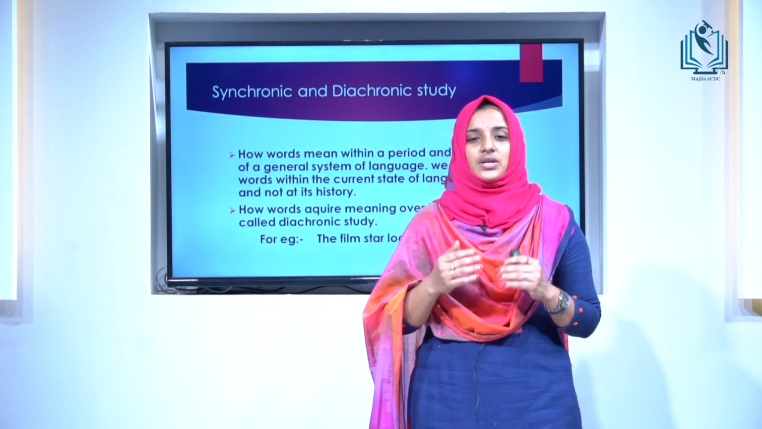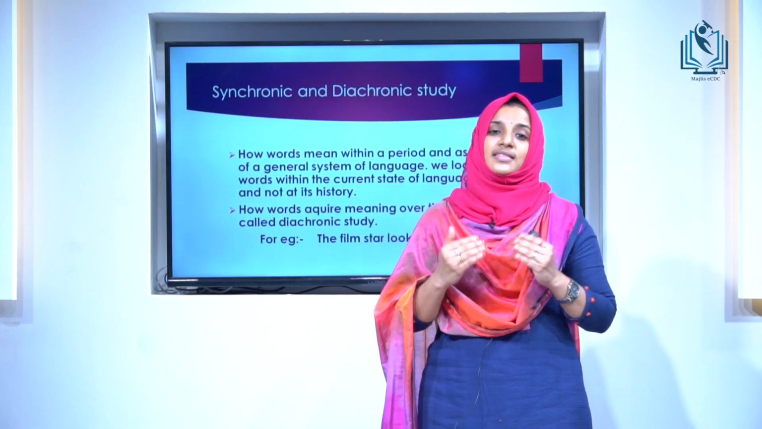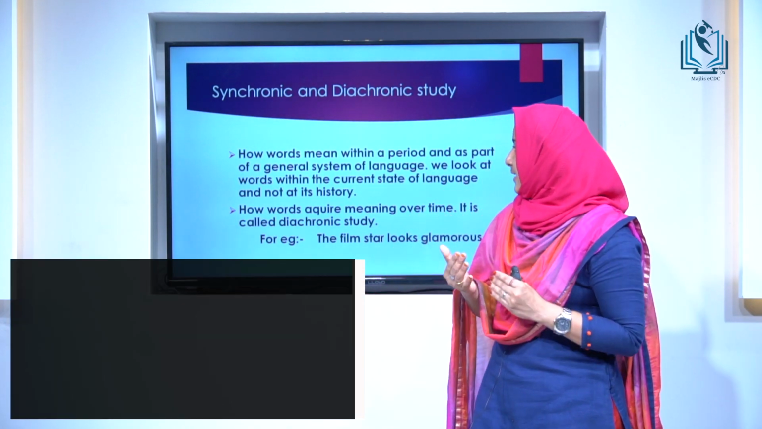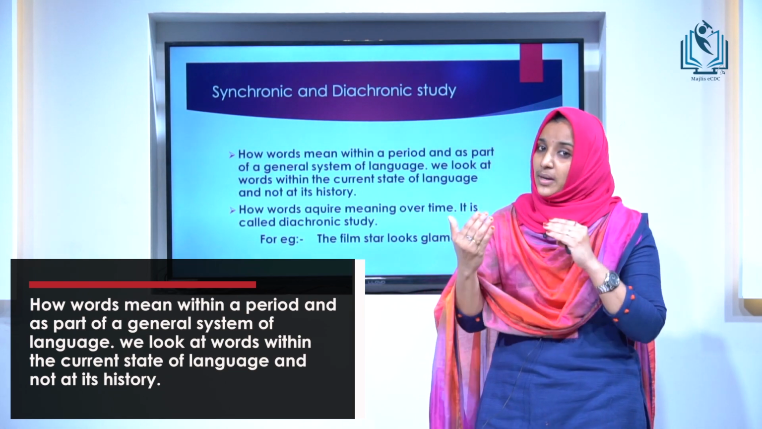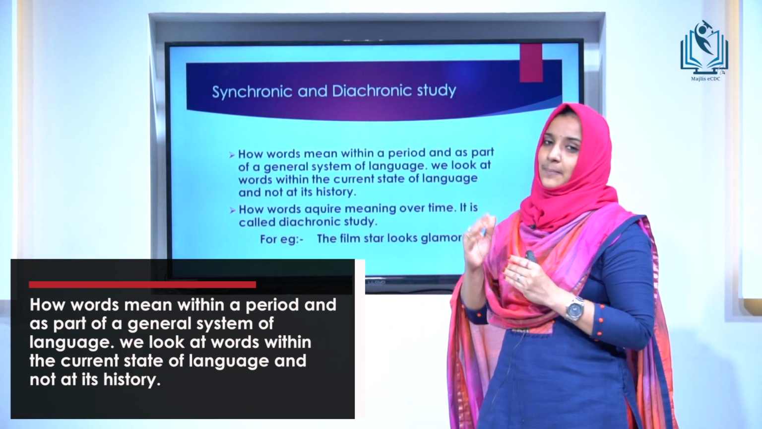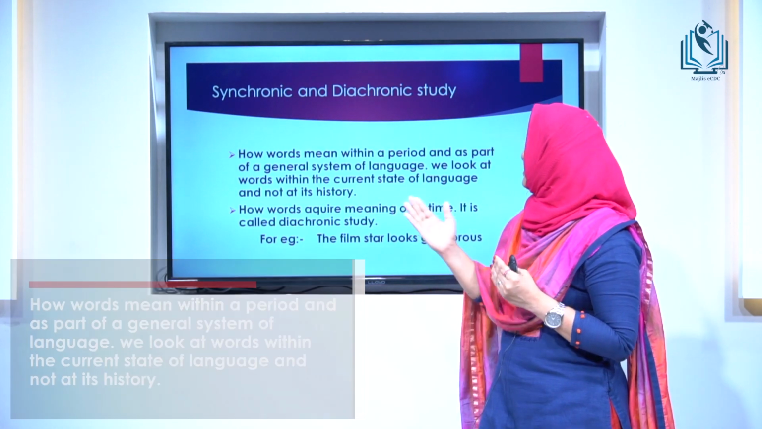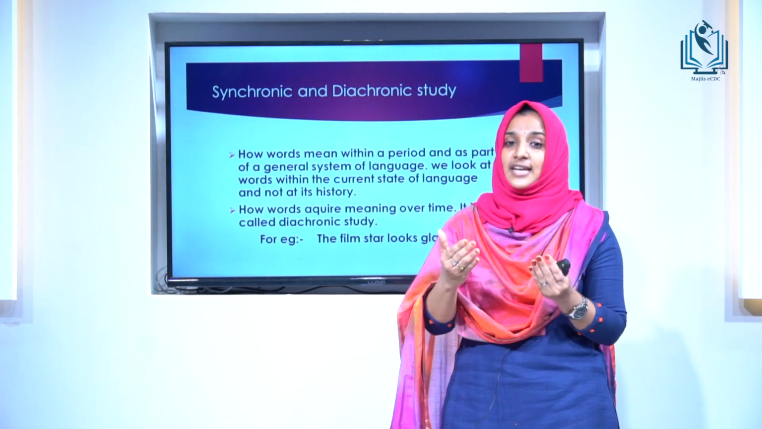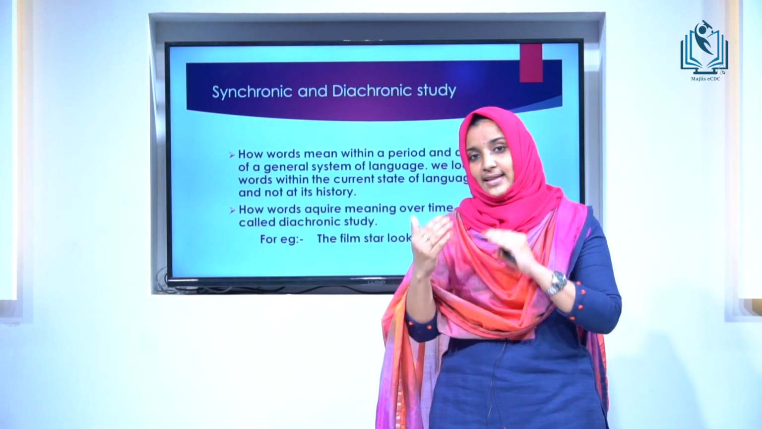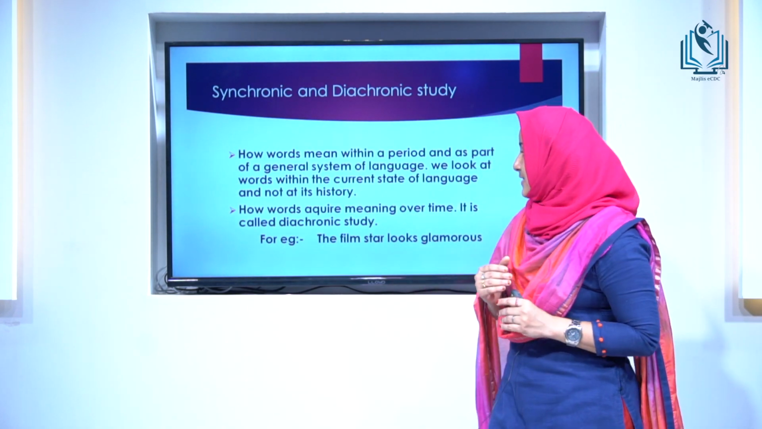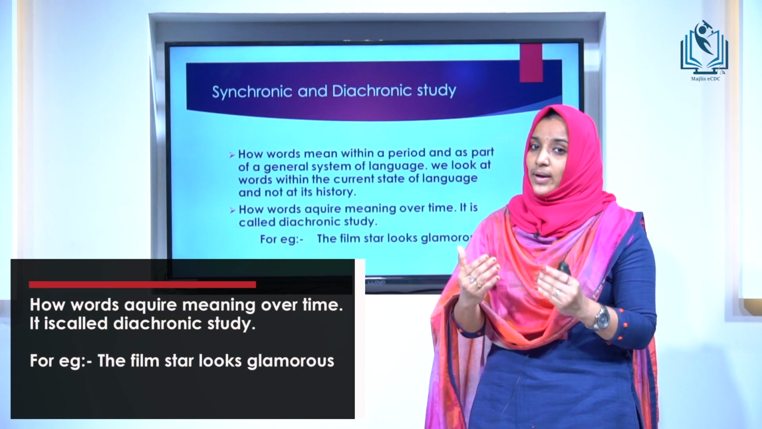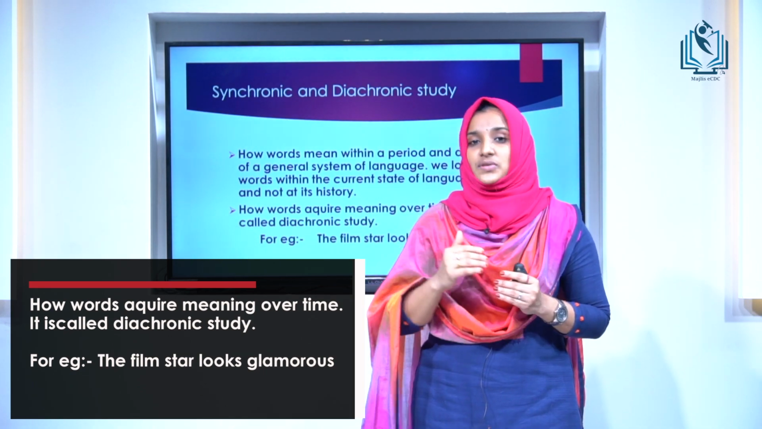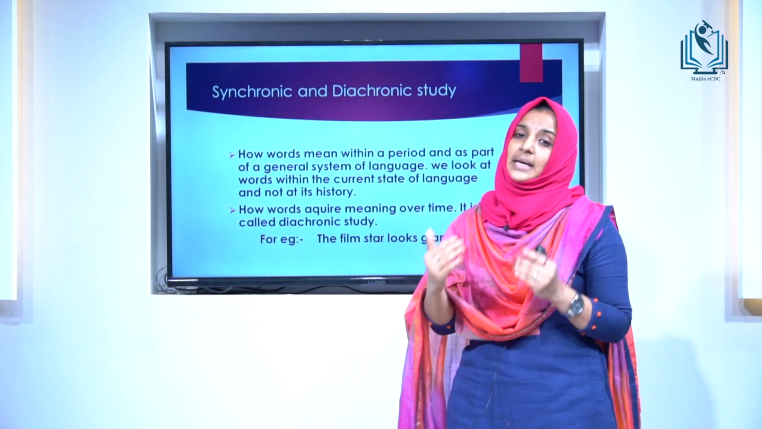Now let's look at what is synchronic and diachronic study. These are the two approaches to the analysis of language. In synchronic study, we are understanding how words acquire meaning within a period of time and as part of a general system of language. Here we are looking at the words within the current state of usage. Here we are not looking at the history. And in diachronic studies, we are looking at how words acquire their meaning over time. Here historical meaning is important and the history is important.